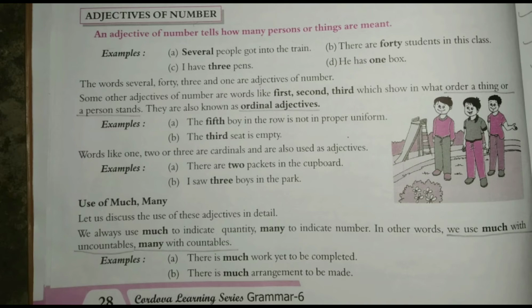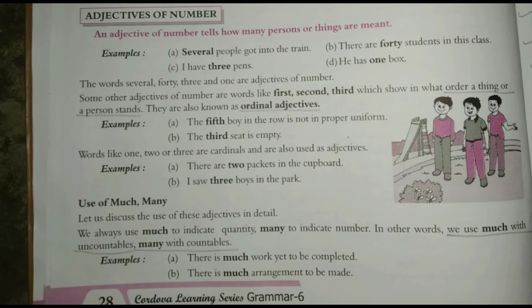How many students? 40. 40 is number, adjective of number. C. I have 3 pens. How many pens? 3. And D. He has 1 box. How many box? 1. So several, 40, 3 and 1 are examples of adjectives of number.